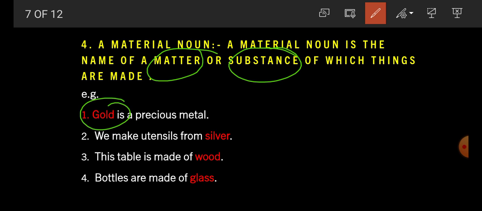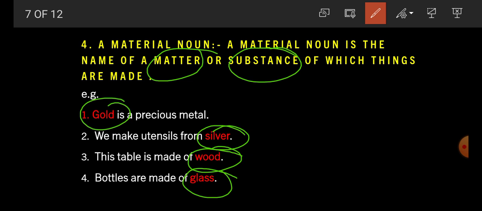We make utensils from silver. So what is silver here, student? Silver is used for making utensils. So again, silver is a type of substance. This table is made of wood. So here, what is wood? Wood is again a type of substance that is used for making furniture. Fourth example, bottles are made of glass. Again, what is glass? Glass is a type of substance that is used for making bottles.